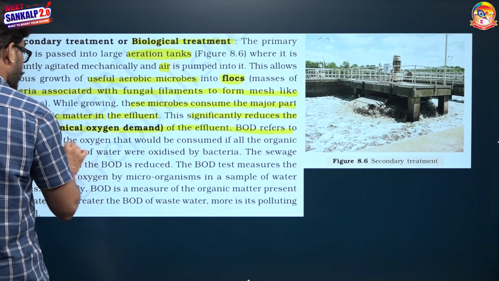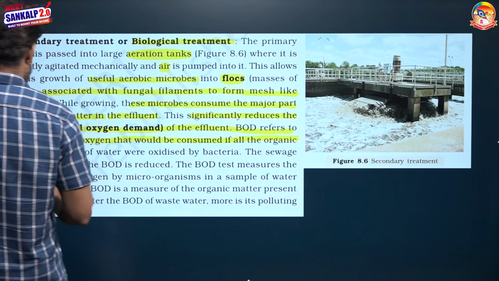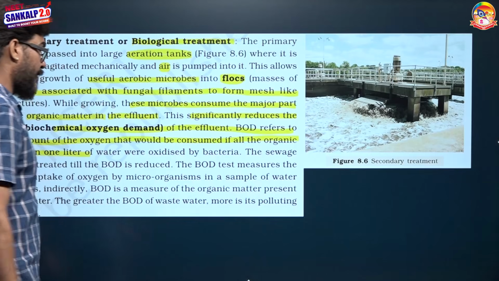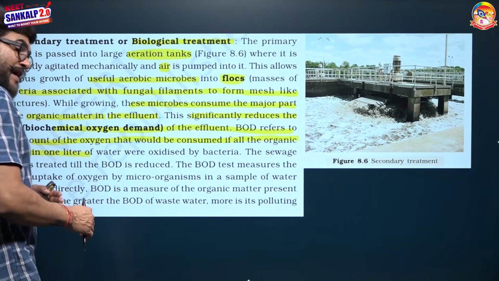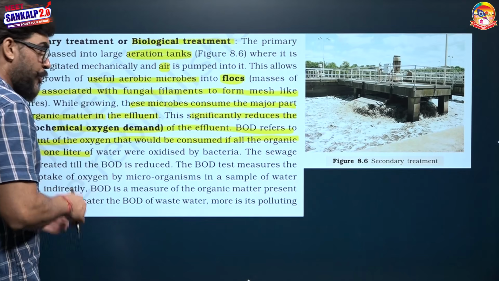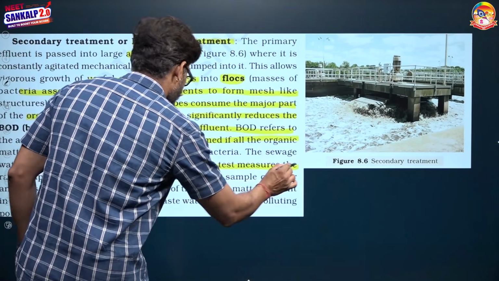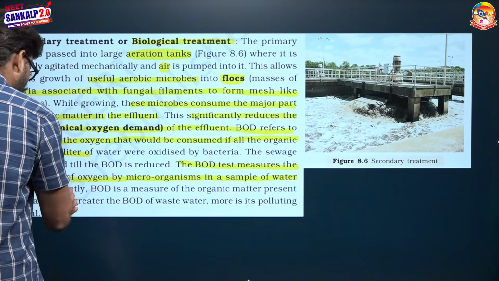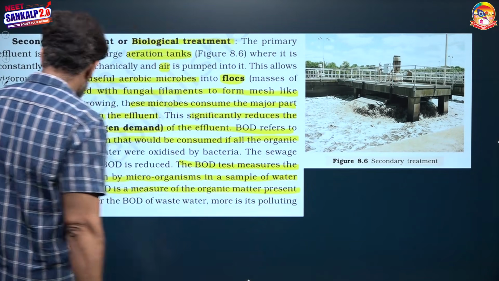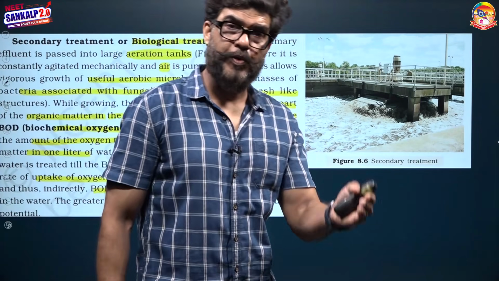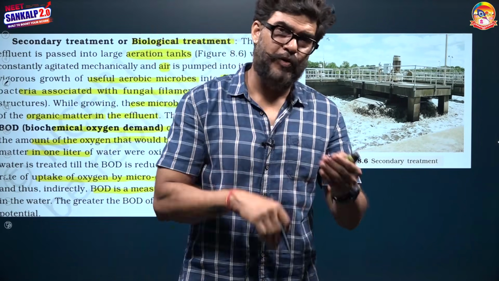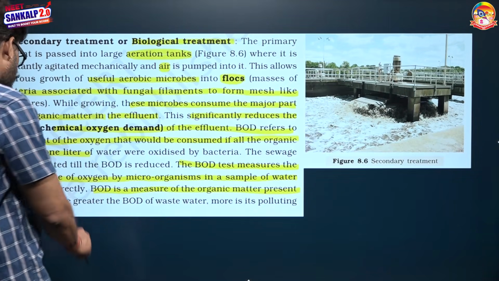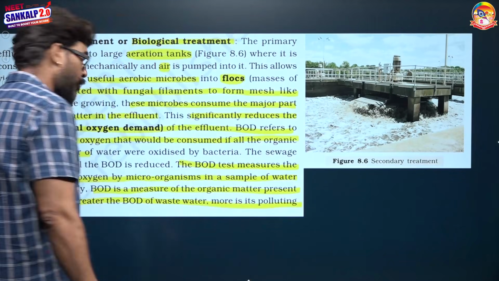BOD is the amount of oxygen that would be consumed by bacteria during the breakdown of organic matter present in 1 liter of water. So as organic impurities get oxidized, the BOD value will decrease. The BOD test measures the rate of uptake of oxygen by microorganisms in a sample of water. Indirectly, BOD is a measure of organic matter present in the water. The more the organic impurity, the more oxygen is required for oxidation, meaning its BOD would be higher. A greater BOD of wastewater means more polluting potential.